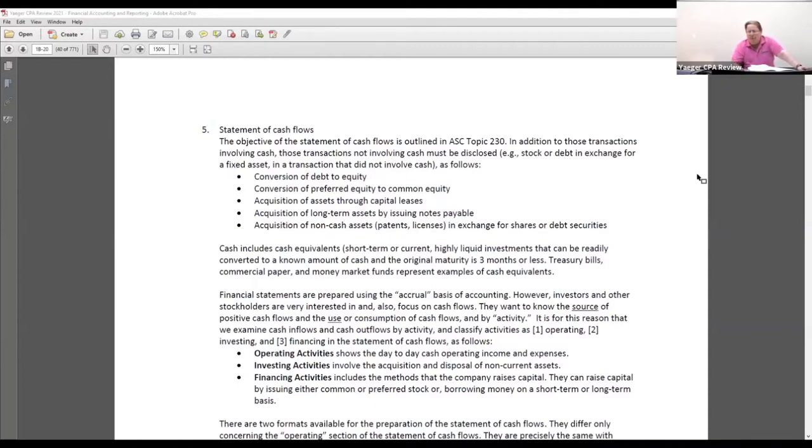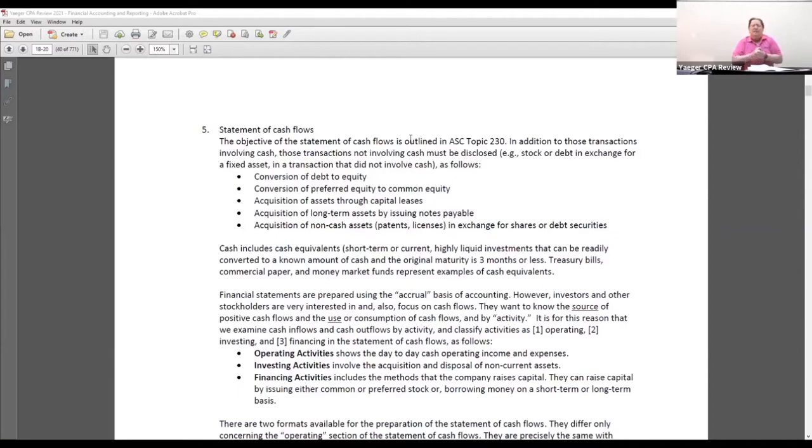Now, no one's going to stop you and ask you, what's the objective of the statement of cash flow? Well, basically, this is the objective. If you think about it, when you go into a bank to borrow money, doesn't have to be a bank, anybody who lends money, they're going to ask to see a statement of cash flow because they want to see what generates the cash and where it's going out. So cash can come in from your day-to-day operations, or the second is the investing activities. The investing activity shows the acquisition and sale of assets, any asset for cash. It's got to be for cash.